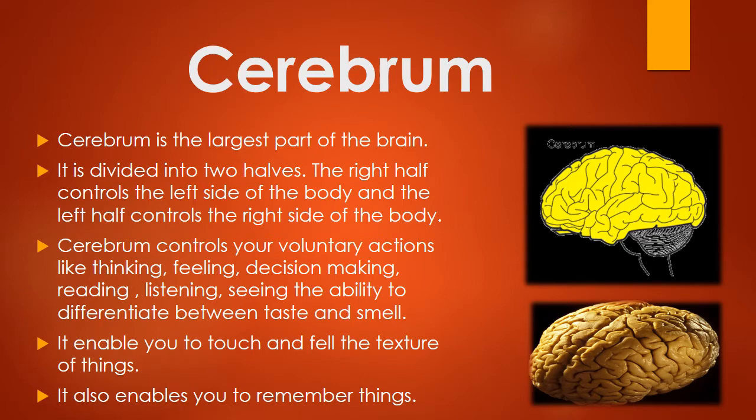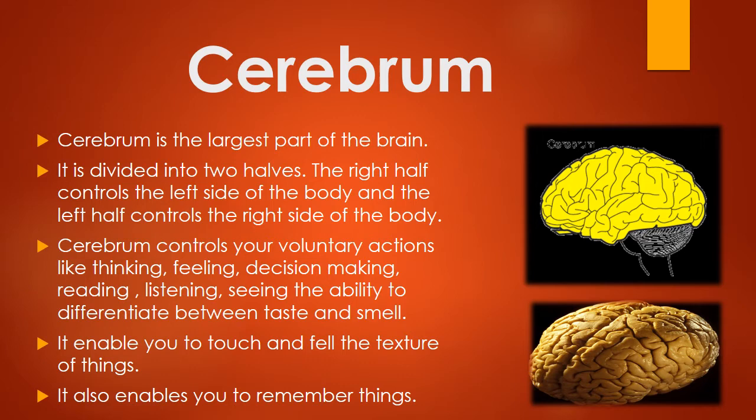It is divided into two halves. The right side controls the left side of the body and the left side controls the right side of the body. Here in this picture, you can see the real picture of the cerebrum. So it is divided into two halves. Here you can see the separation. So the right side of the cerebrum controls the left side of the body and the left side of the cerebrum controls the right side of the body.